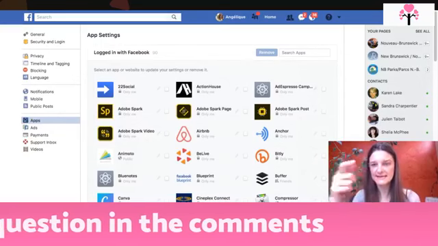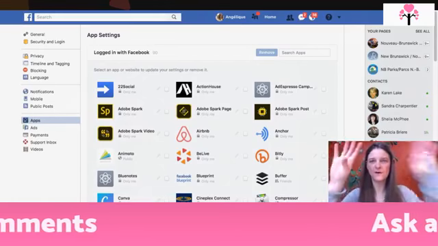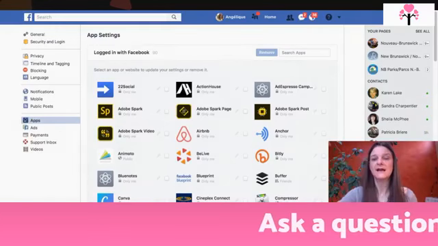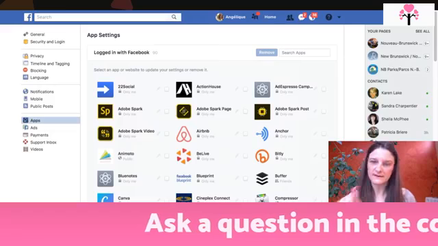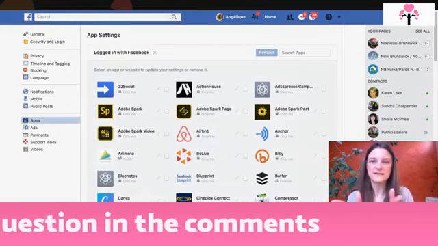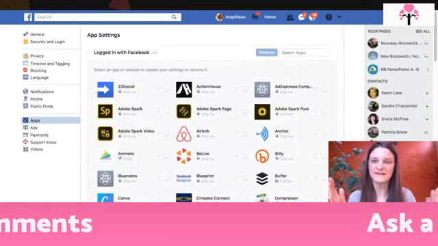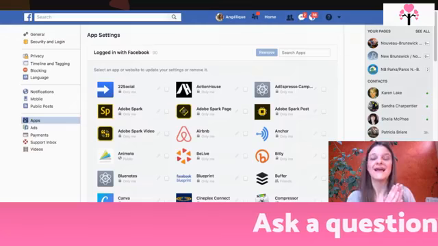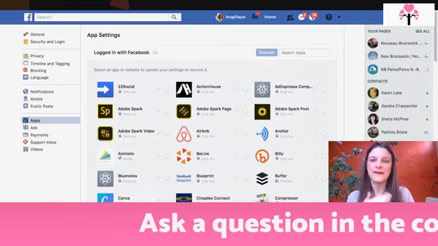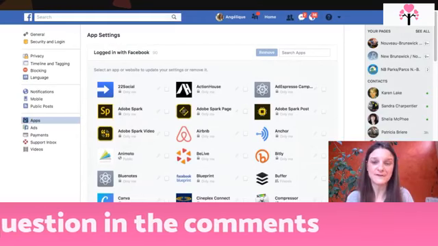Just go to your settings. You go to the little arrow at the right corner of your Facebook profile. Then there is a menu going down. There is settings at the very far end. And then once you are in settings, you go under apps. And then you see all the apps you've downloaded. You're going to be surprised. And then you make sure that you make it public or private, and you check each item and decide. So I hope this helps.